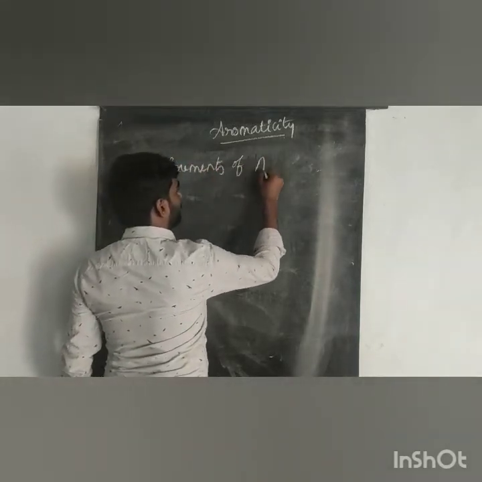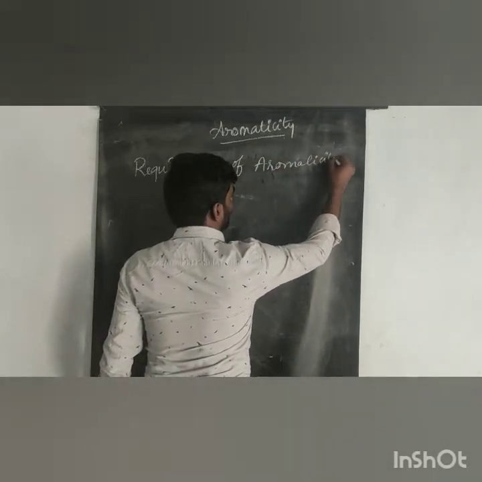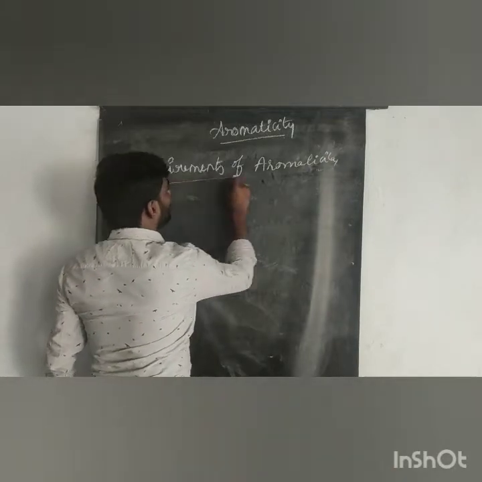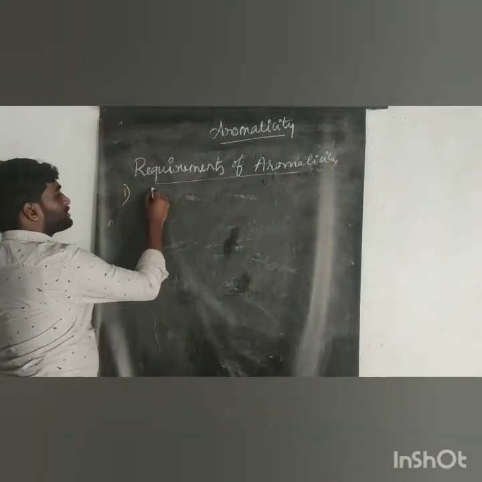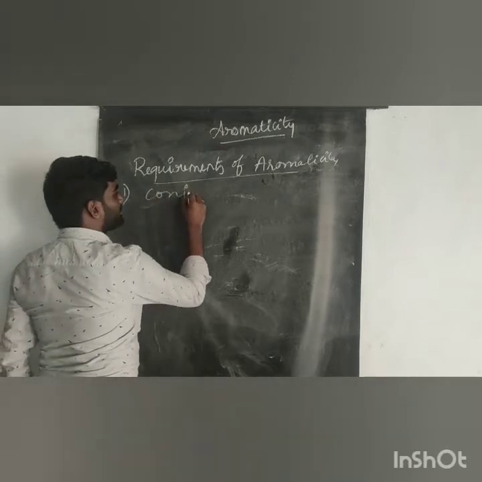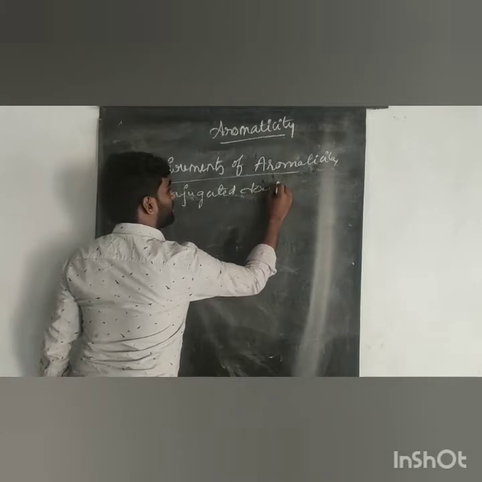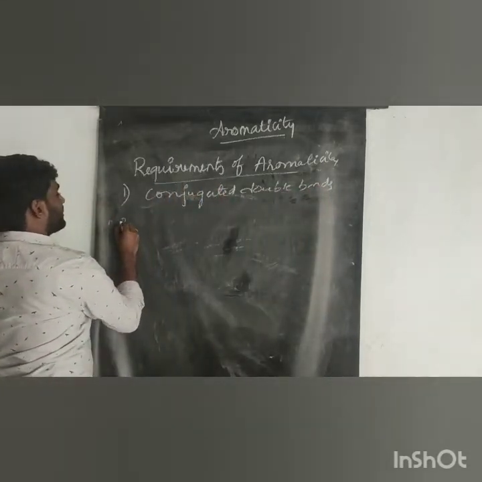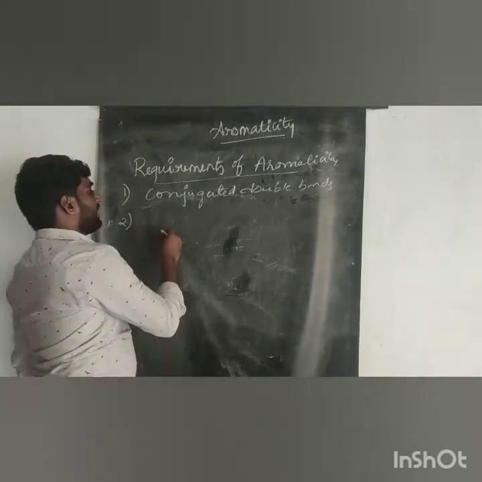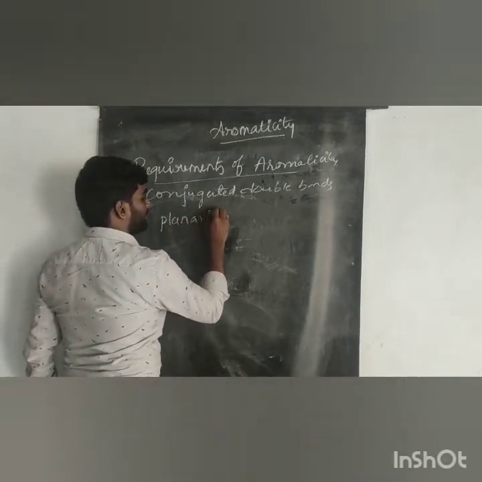Requirements of aromaticity. So what are the requirements of aromaticity? First one, it should have conjugated double bonds. Second point, it must have planarity.